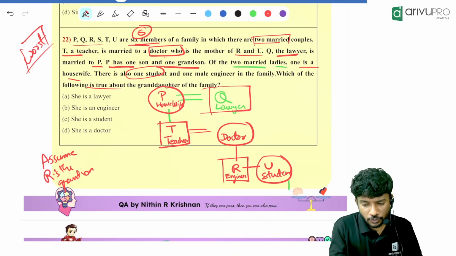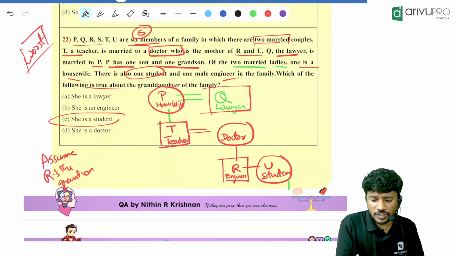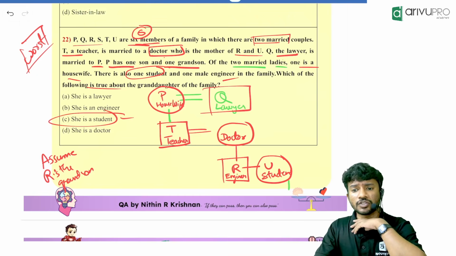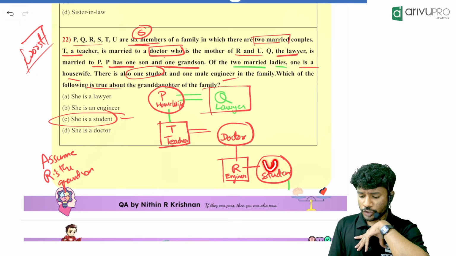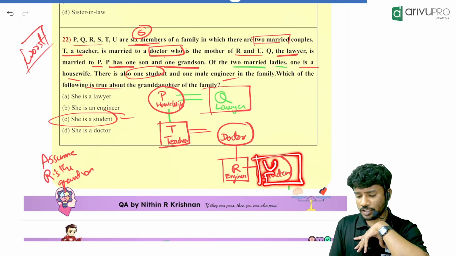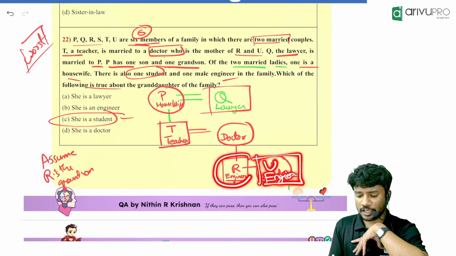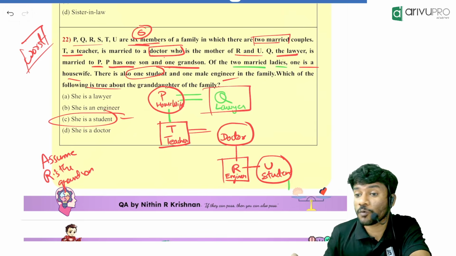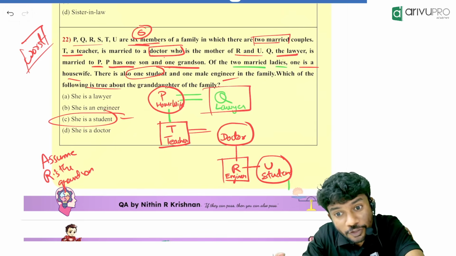What is true about the granddaughter of the family? She is a student. Now, everyone will have one doubt: what if I assume U is the engineer? Then R will be female and she will be the student. Anyway, the answer will not change. The answer will always be student.